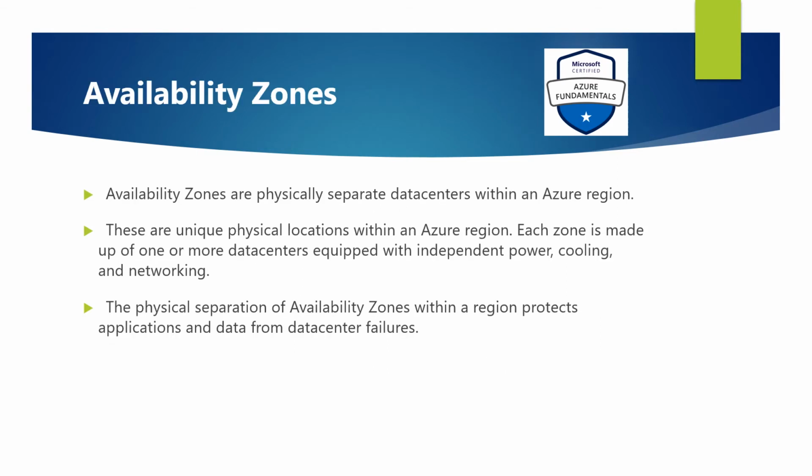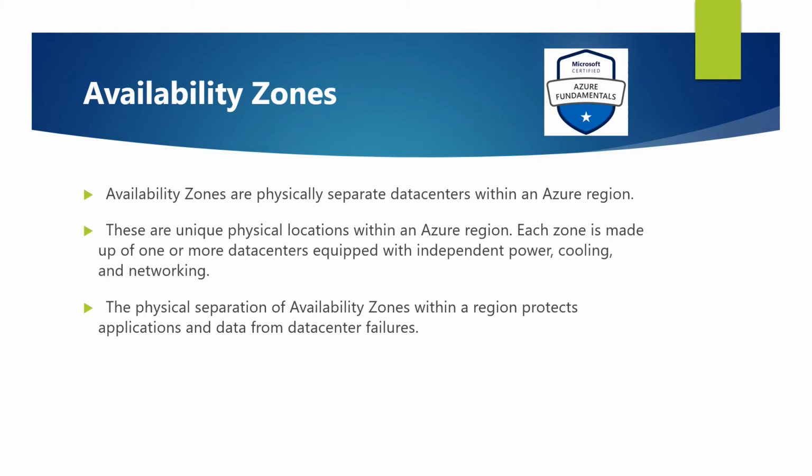An Azure availability zone is a unique physical location within an Azure region. Each availability zone is made up of one or more data centers with independent power, cooling, and networking. The physical separation of availability zones within a region protects applications and data from data center failures.